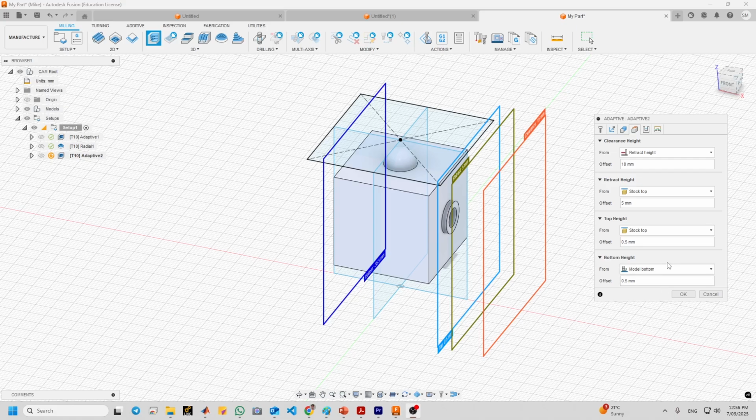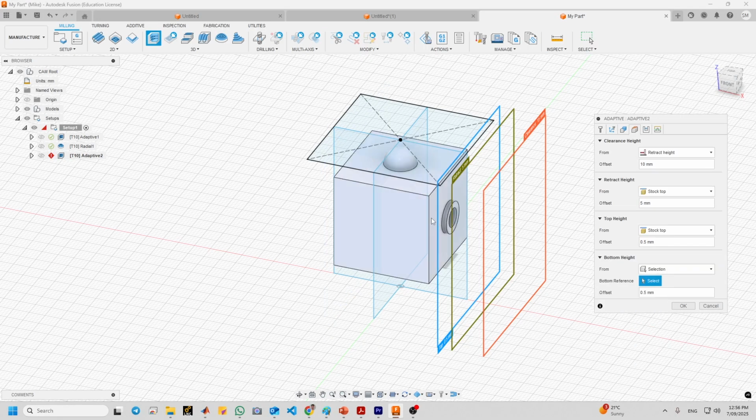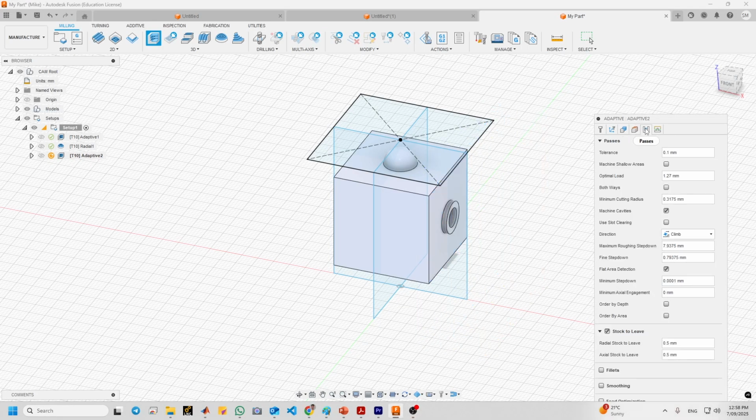So first change the bottom height to selection and select this surface. We will change the offset to 0. Now go to the passes tab. Okay, we will change the maximum roughing step down to 2.54 millimeter and fine step down to 0.127.